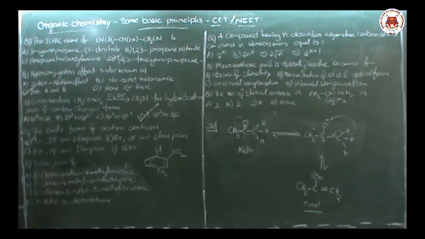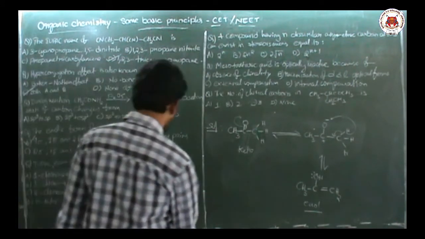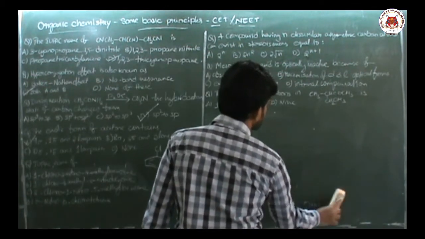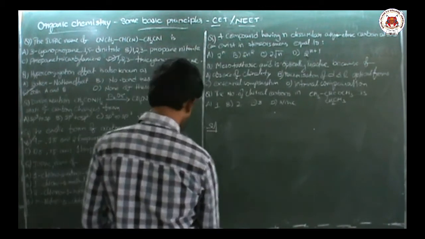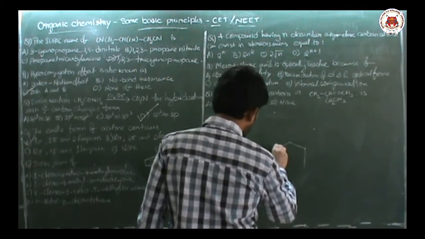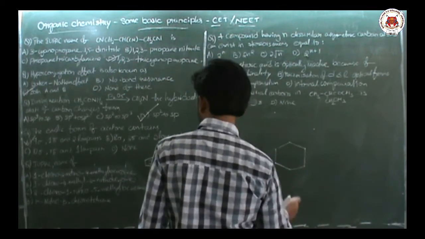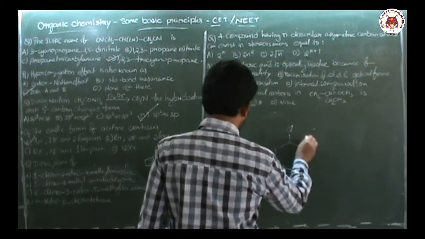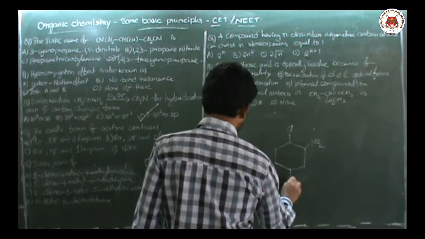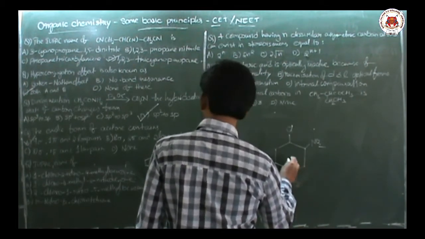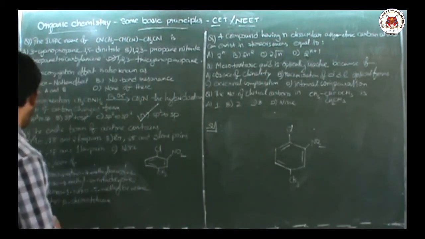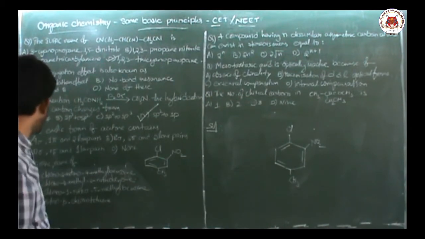IUPAC name of the compound is, IUPAC name of this compound they are asking. Benzene ring is given. On the benzene ring, one chlorine group, at the alpha position a nitro group is given, and at the para position a methyl group is given. Okay. So this is the compound given to us, and they want the IUPAC name of the compound.